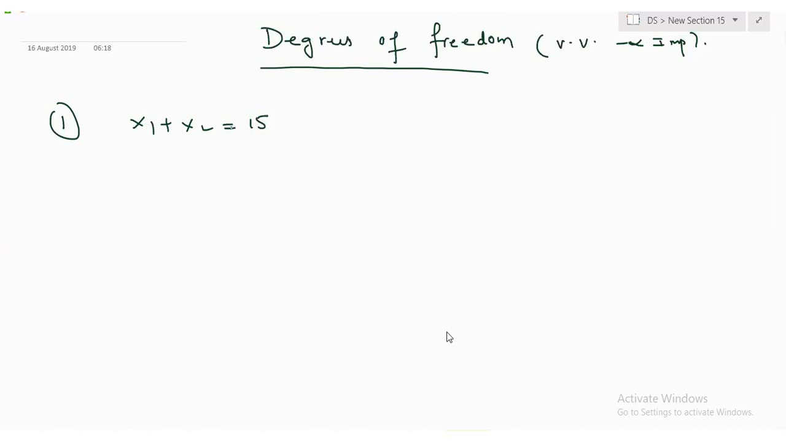Now I'm asking, how much you want to substitute? 10. Which one, x2 or x1? x1. x1 equal to 10. Okay? Now do you have a choice for x2? No. If you choose x2 to substitute some value, then I don't have a choice for x1. Makes sense?